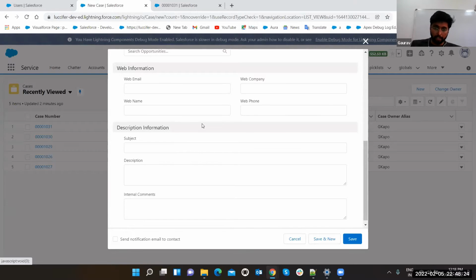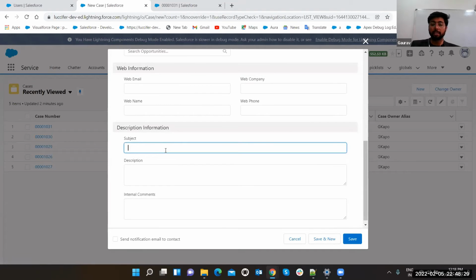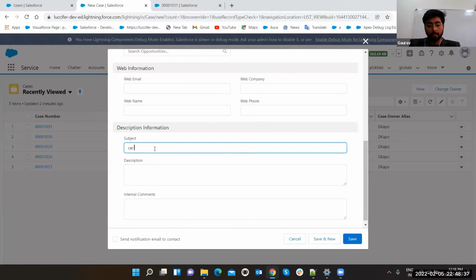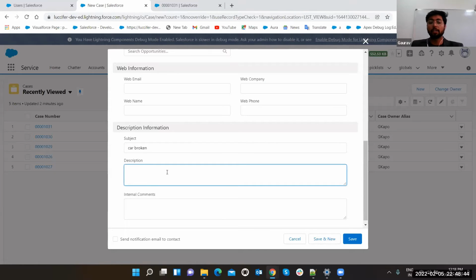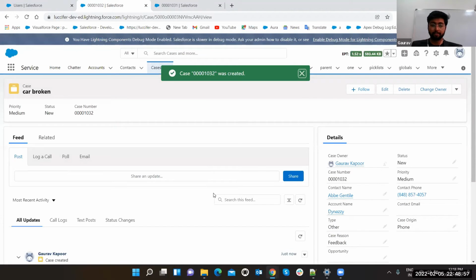Description. Now we have filled up all the information, but what is the main thing? You can write the subject about what your case is. You can describe it in a more explained way, like this is the problem. My subject is car broken. Like description, how the car is broken, so I can explain how it happened. Suppose some accident happened, or some tire got burst, or some engine problem is there, so I can explain it in detail. And just save it. It will get created. All the details will be here.